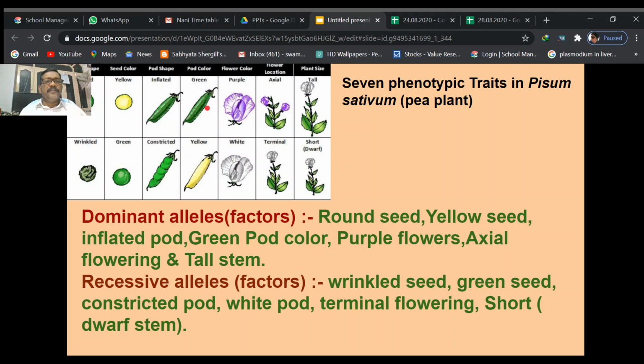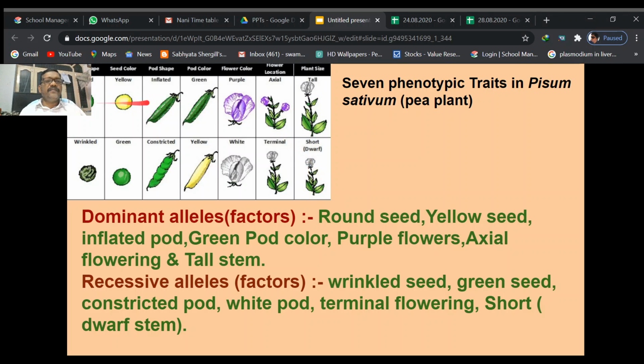Next one is the pod color, green pod color and yellow pod color. Next one is the flower, purple color flowers and white color flowers. And another character is the axial flowering, means the branch flowering on the side branches, so the contrasting character is terminal flowering. And the last one, the seventh character or trait, was tall plant and dwarf or short plant.